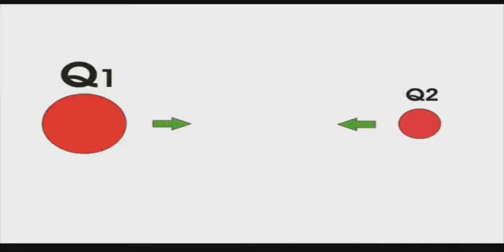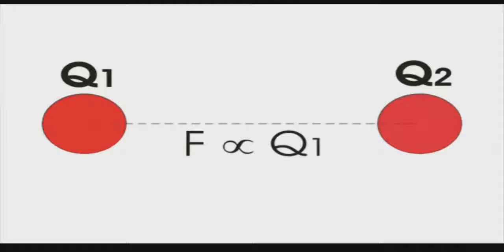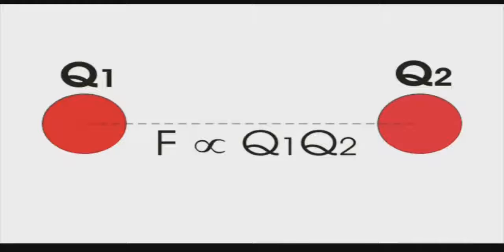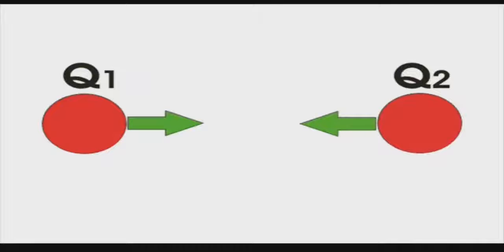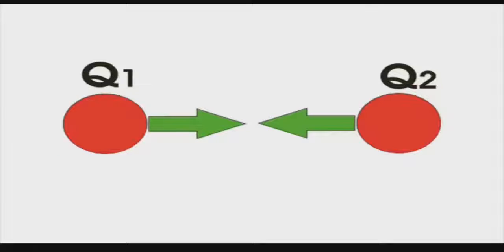According to Coulomb's law, force F between them is directly proportional to either Q1 or Q2, or in other words, F is proportional to the product of Q1 and Q2. Now, by keeping their charges fixed at Q1 and Q2, if we bring the charged bodies nearer to each other, the force between them increases.